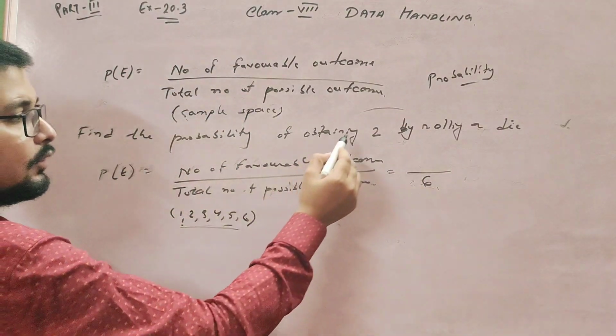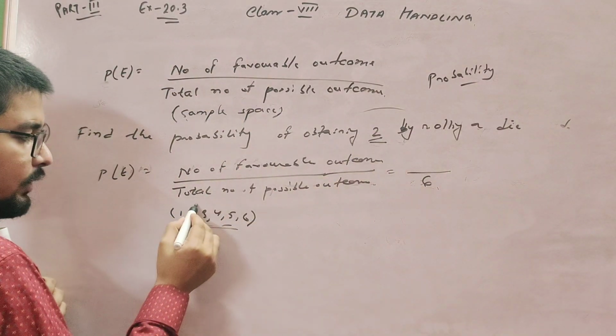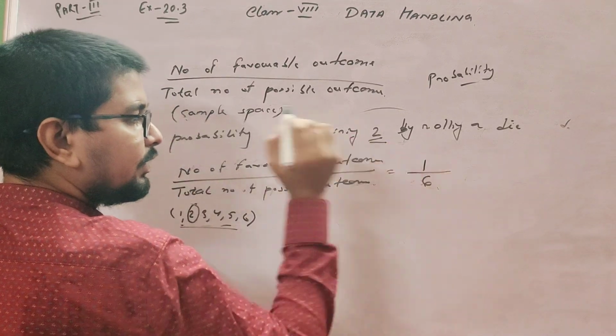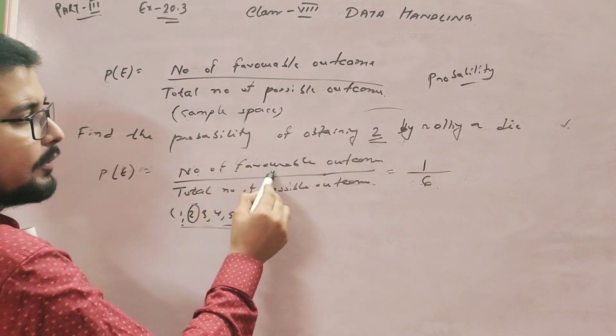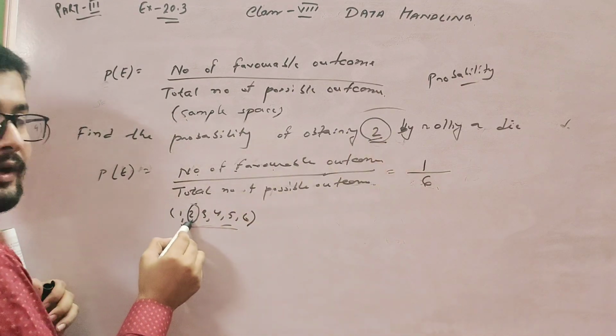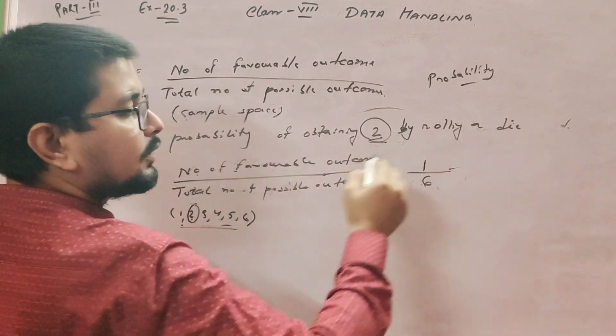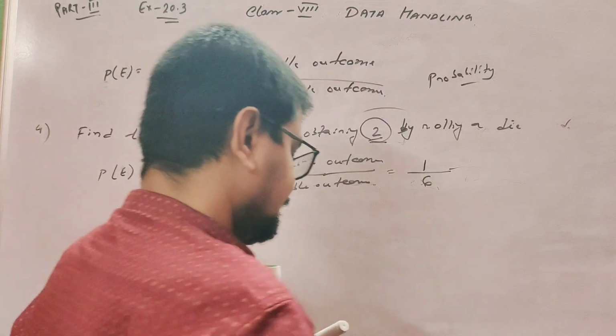The question is asking about 2, and 2 comes only once, so the number of favorable outcomes is 1. The answer is 1 upon 6. Okay, note.